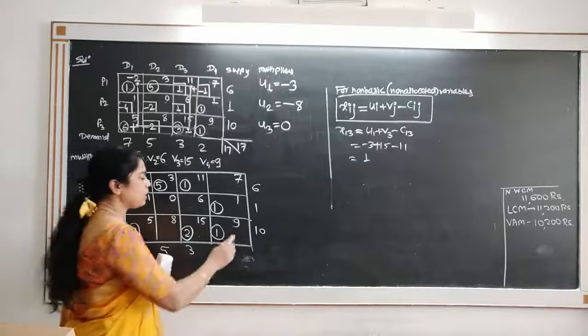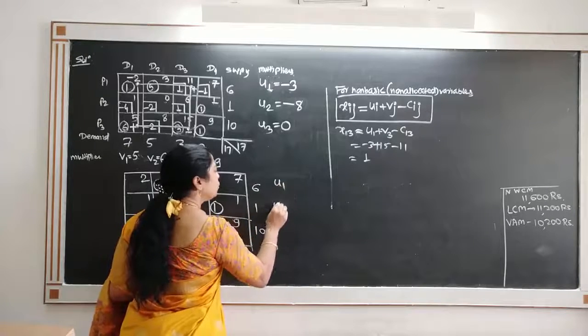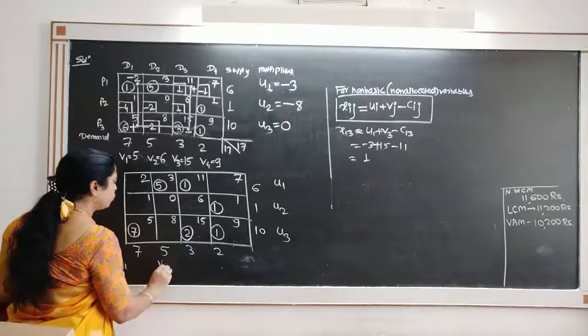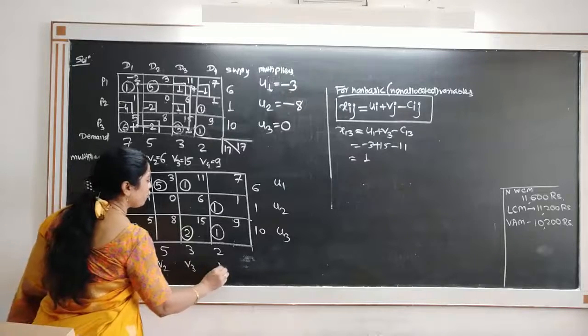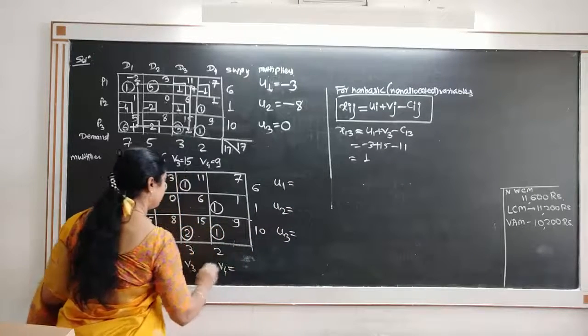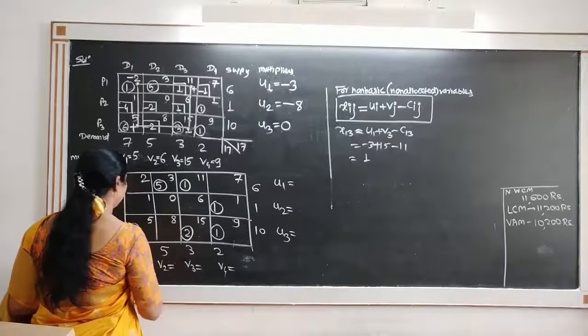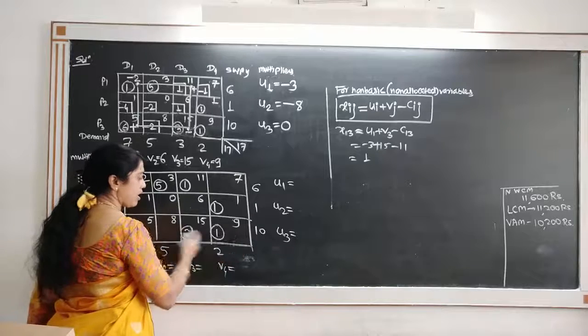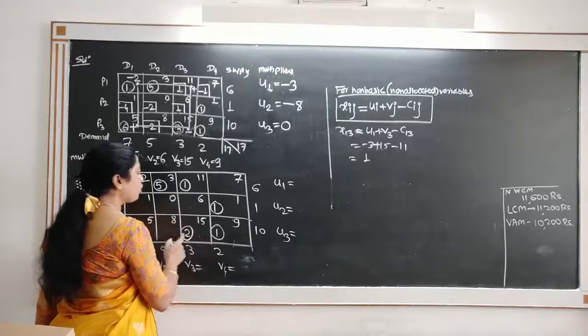So start with the multipliers U1, U2, U3 and V1, V2, V3, V4. Observe that this row has more allocations.